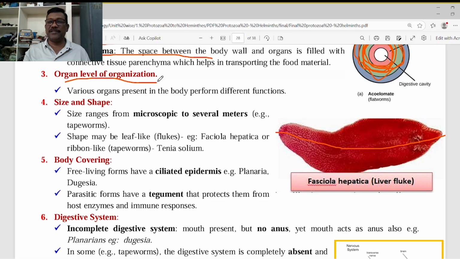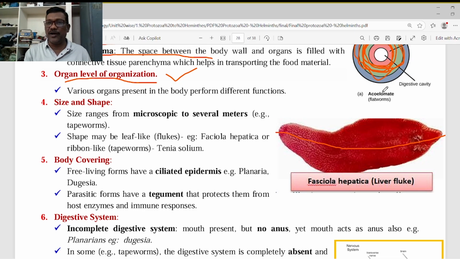So many organs are present, like the reproductive organs and the digestive system, and in some of the free living animals, the circulatory system and the ladder like nervous system. Some organs are present in the body. That's why it exhibits the organ level of organization in its body.